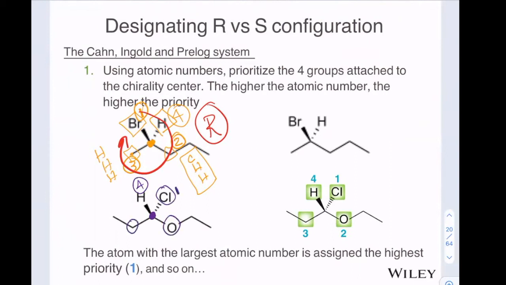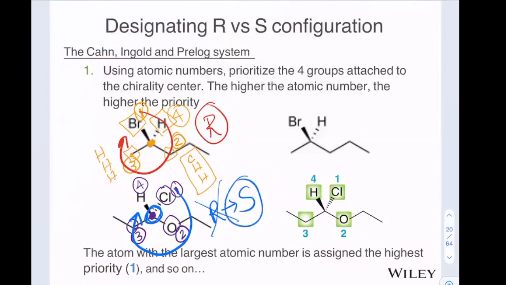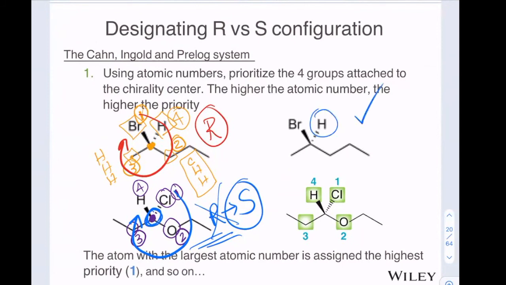Chlorine has the highest atomic number, oxygen has the second, and the carbon has the third. So if I'm going to connect the dots, this would go this way, which looks just like clockwise, except for remember, number 4 is coming at us, and so that's going to actually become S. So the configuration of this compound right here is S. So when H is in the back, you're golden, just figure it out.